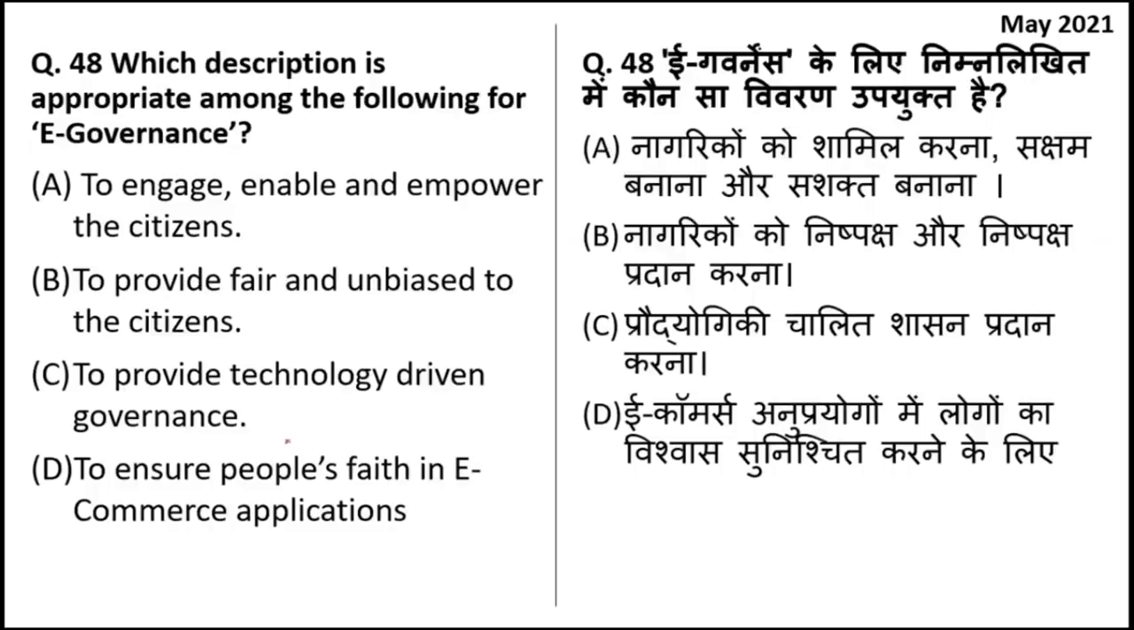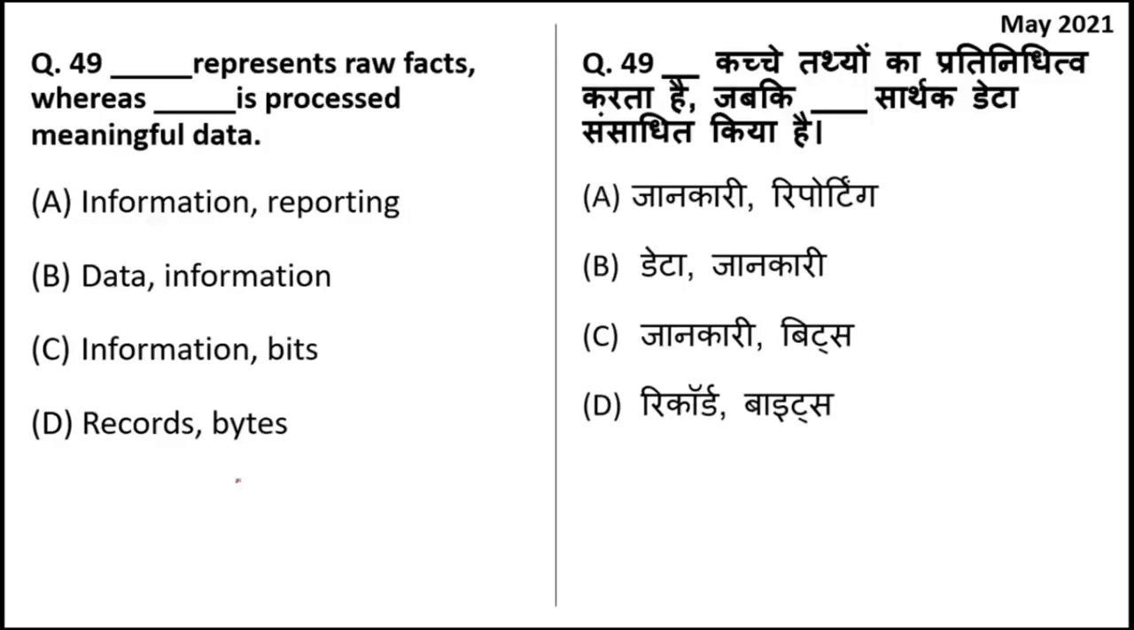Which description is appropriate among the following for e-governance? When the governance is done through the use of internet, it is called e-governance. The best description is option A, to engage, enable and empower the citizens. Dash represents raw facts, whereas dash is processed meaningful data. Raw facts are known as data, and when that data is processed, it is known as information. So the right answer is B. The first blank should be data and the other blank should contain information.